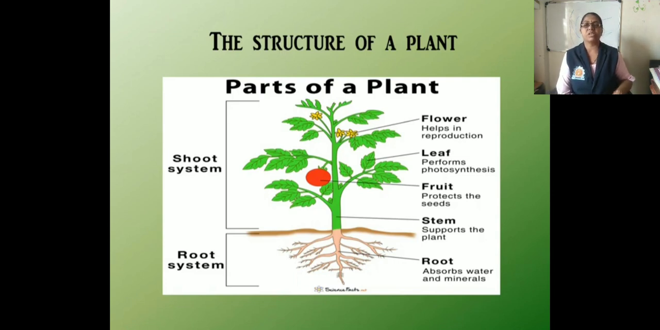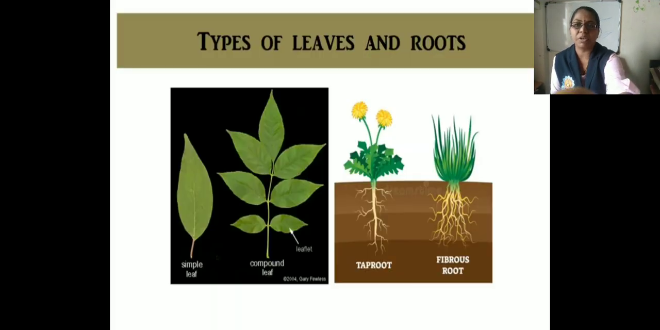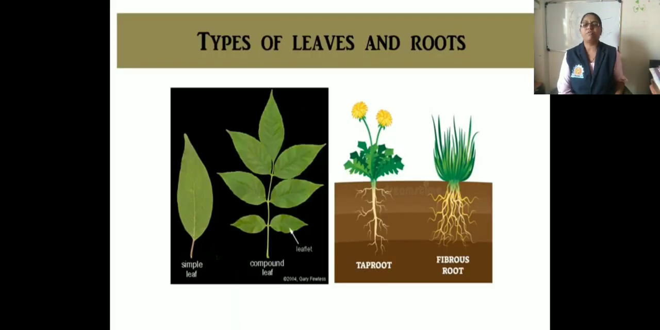Now as we discussed, there are two types of leaves and two types of roots. So which are the types of leaves? That is compound leaves and simple leaves. Simple leaf means what? A single undivided leaf blade and a single midrib is called a simple leaf. And compound leaf is what? The leaf blade is divided into many small parts called leaflets. You can observe in the picture.